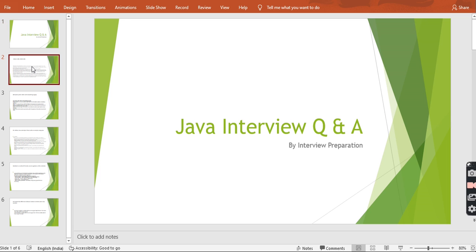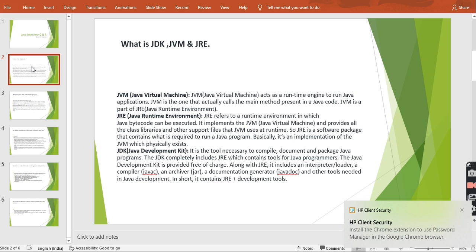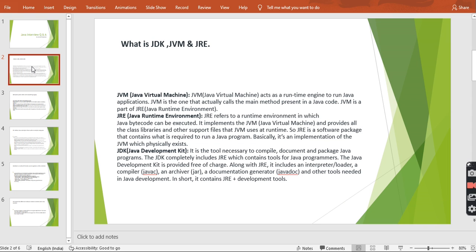So today, as we discussed earlier, why Java is a platform independent language and why Java came. Platform independence means we can compile the Java code on one operating system and run the Java code on another operating system. That is a basic example. That's why Java is platform independent.